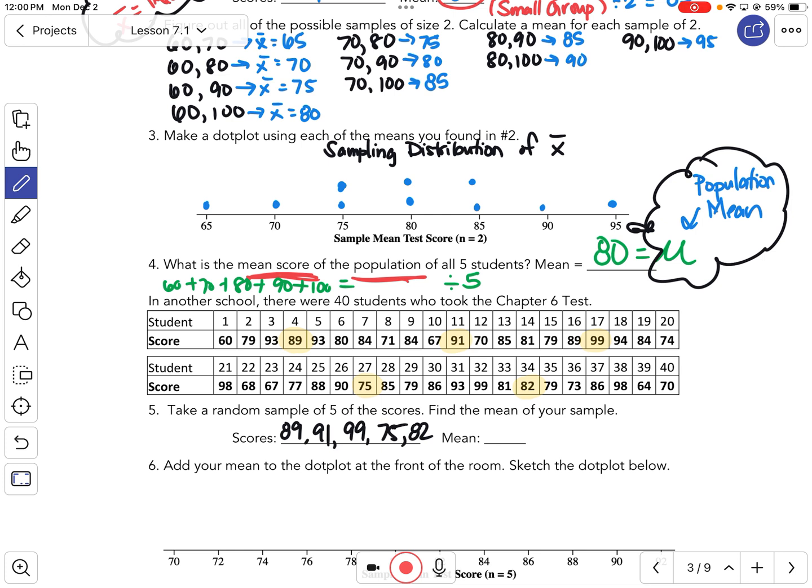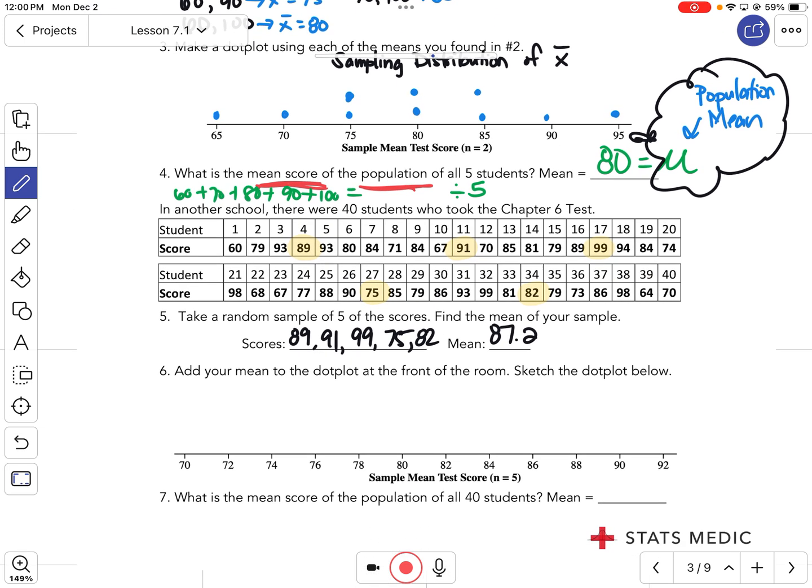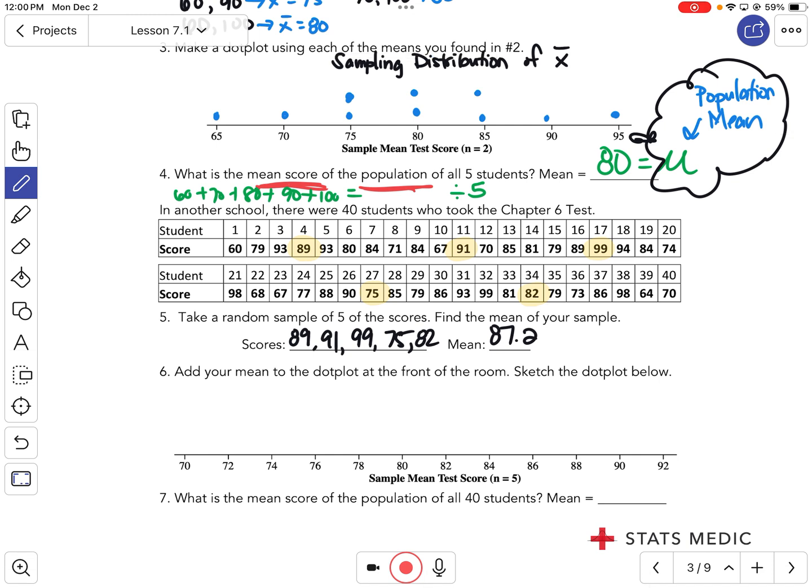Get a calculator. 89 plus 91 plus 99 plus 75 plus 82 gives me 436. I'm going to divide it by 5. It would give me an 87.2.